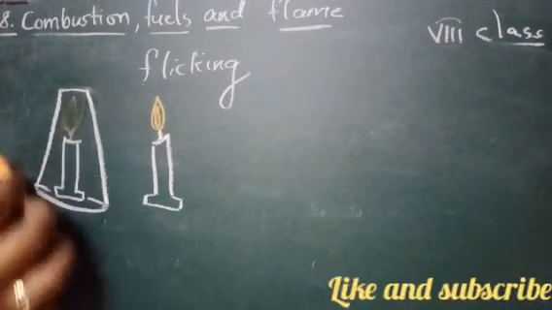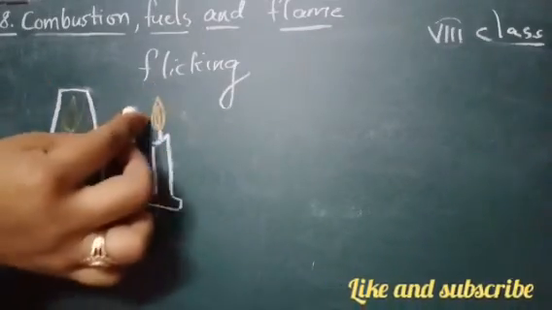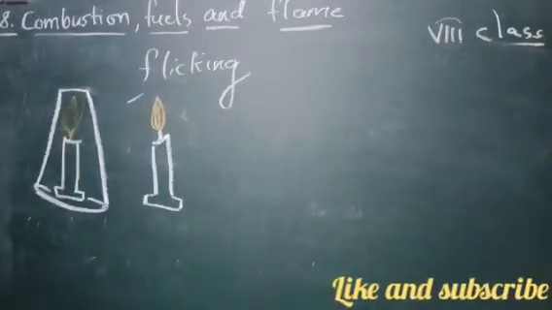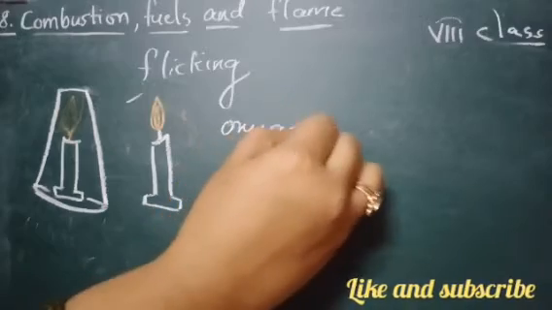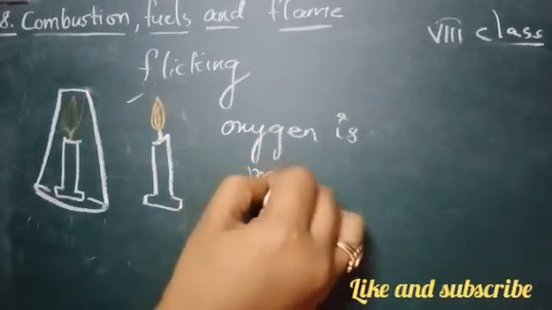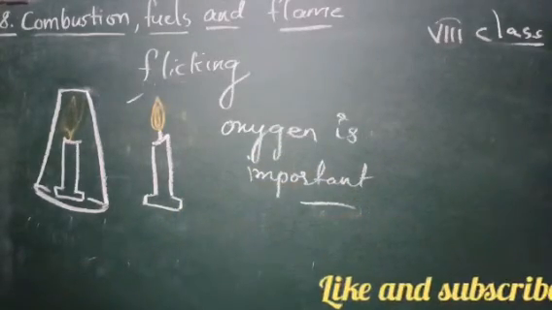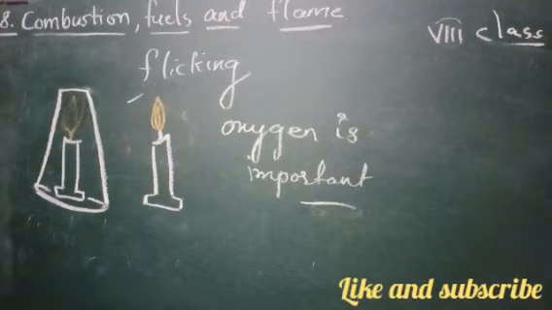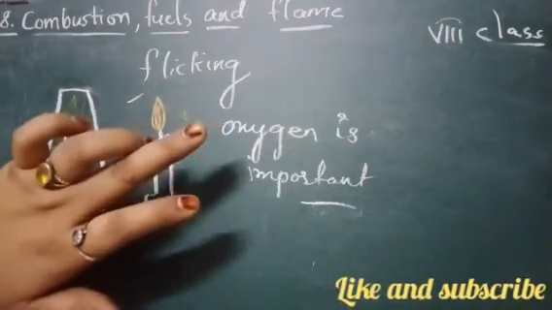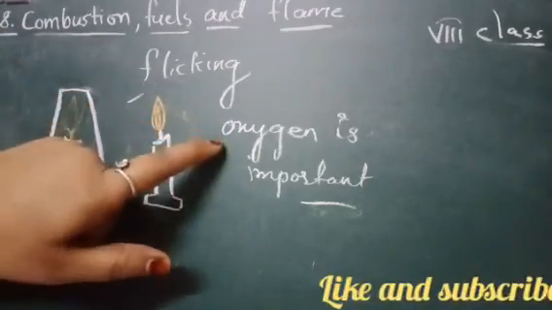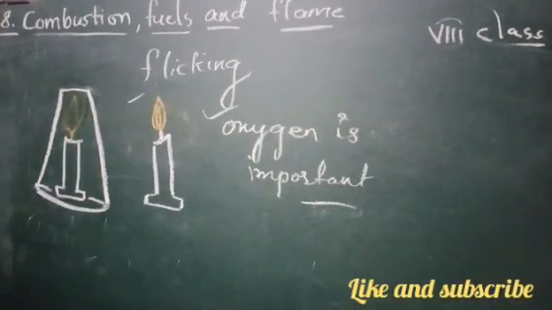Because when you are turning this glass on this candle, you can see that there is no oxygen, whereas when you are keeping it open, you can see that there is a lot of oxygen present and the candle burns. So with this, what do we understand? We understand that oxygen is important for the burning of the fire. So with matchstick and the candle and the material whatever we require, the most important thing is, if you are having a matchstick also, if you don't have oxygen, it does not burn. So the most important thing is oxygen required for the burning of the candle.